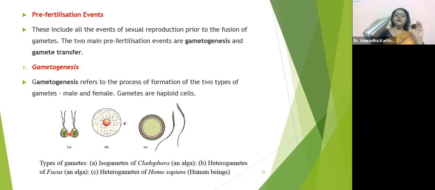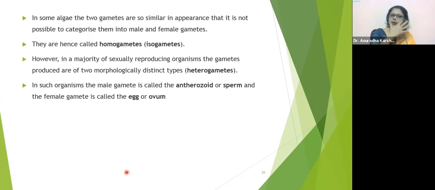So similar means iso. What does similar mean? Iso. You have heard about isomers in chemistry, haven't you? In chemistry, isomerism, isomers of each other, you must have heard this word. Yes, B and C, you can very clearly come to know what is the female gamete. Yes, Vaishnavi, right. So here they look very much similar to each other, na? Therefore, they are called as isogametes. Okay, hence they are called as homogametes or isogametes.